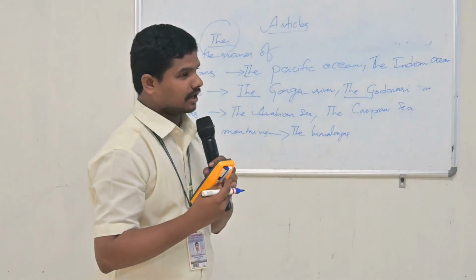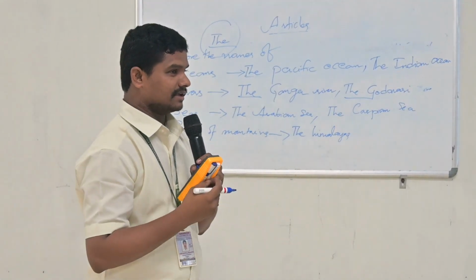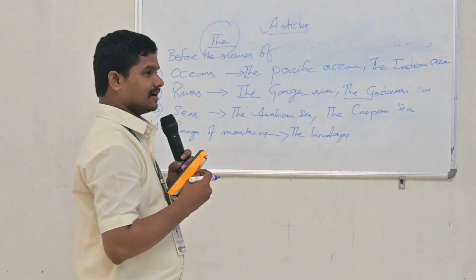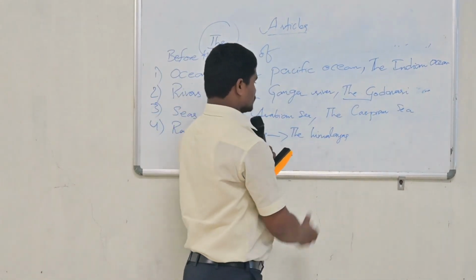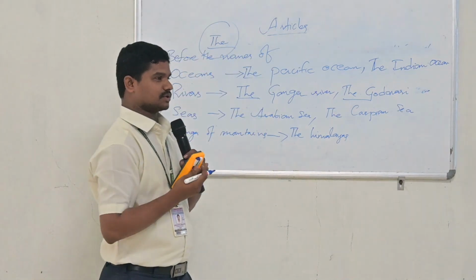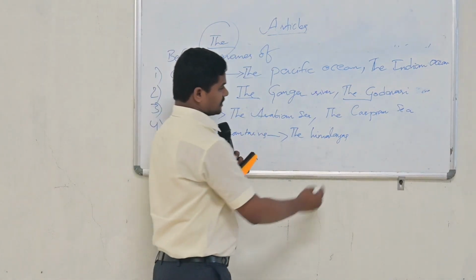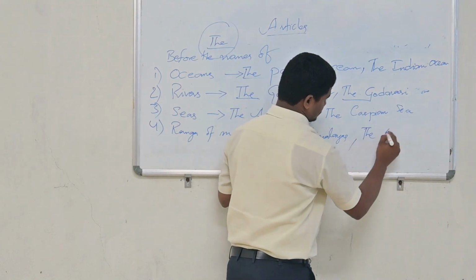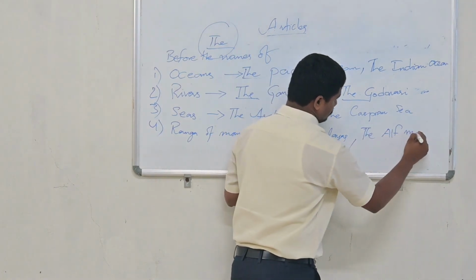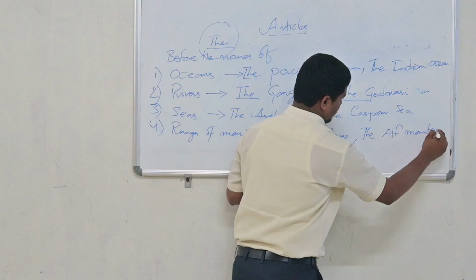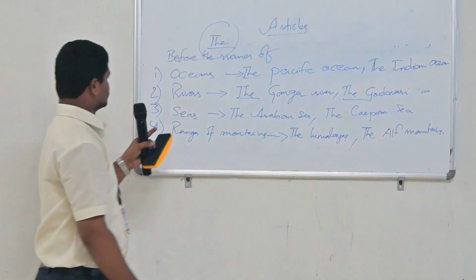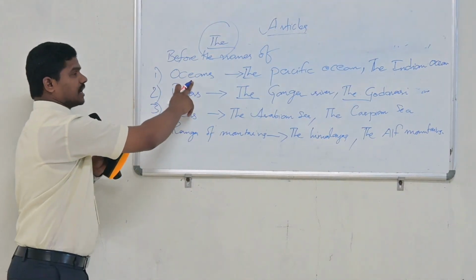Aravalli Mountains, okay, is also correct. The Himalayas, and next one, the Alps Mountains.